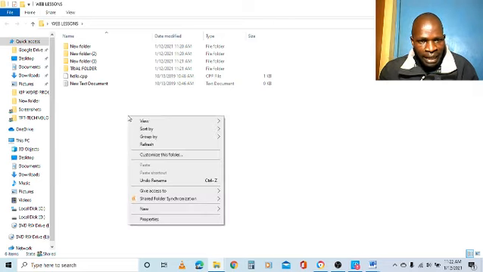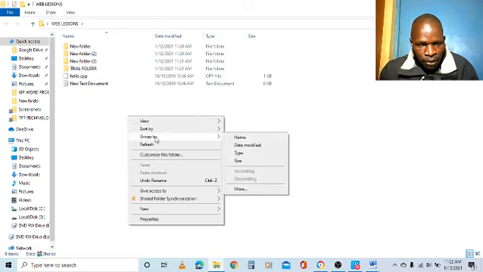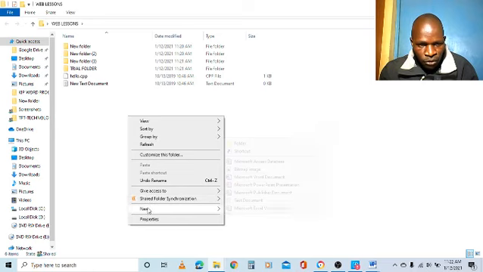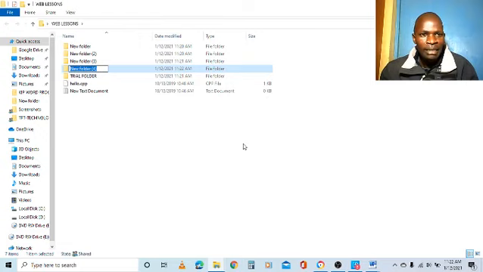And when I right click, I get some options here, view and all that. So I want to create something which is new, so I will go to new, and in this case it is folder. So I'll go like this, right? I move the cursor up to where it says folder. So I will click folder, and it creates a folder like that.